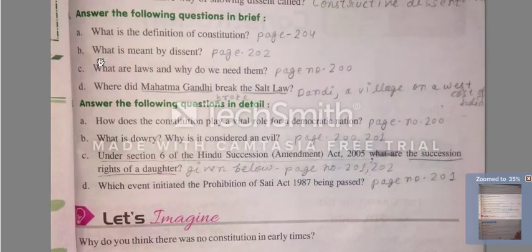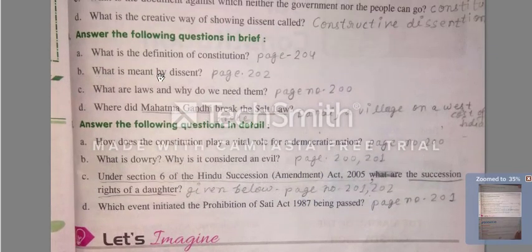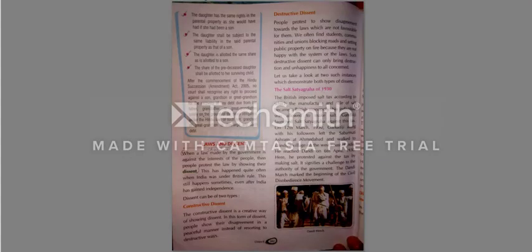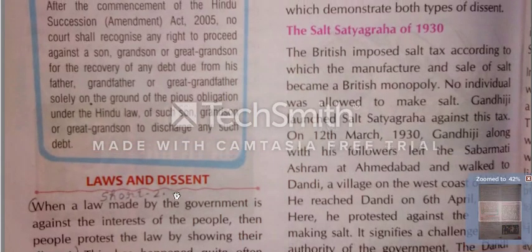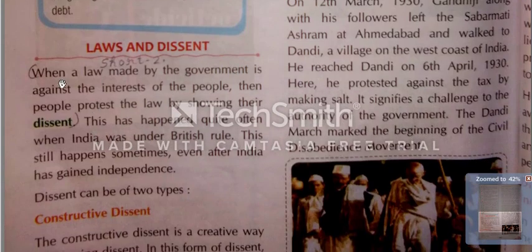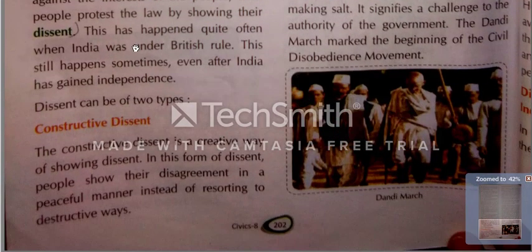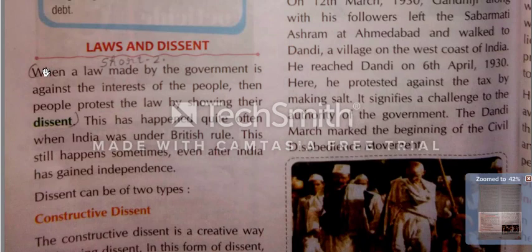Now we will see the second question. On this screen you can see the second question. What is meant by dissent? What do you understand by dissent? I have told you in the start that dissent can be of two types. On the screen you can see the second answer, page number 202.